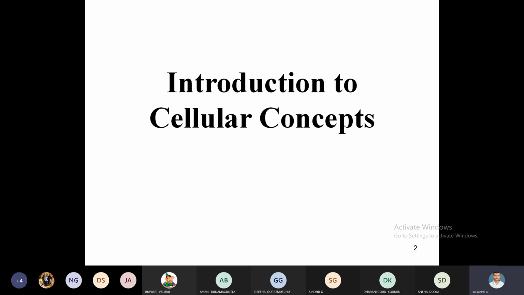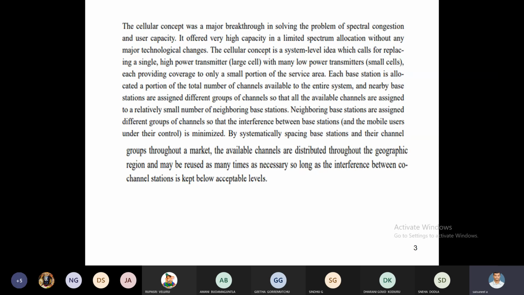First of all, cellular is nothing but a wireless technology. There is no physical medium between transmitter and receiver; air is the medium between transmitter and receiver. The signal transmission between transmitter and receiver uses radio frequency waves or microwaves. Nothing but we are taking spectrum. Spectrum is nothing but the allocated starting and ending frequency ranges.